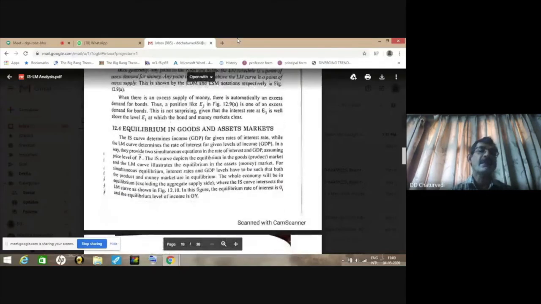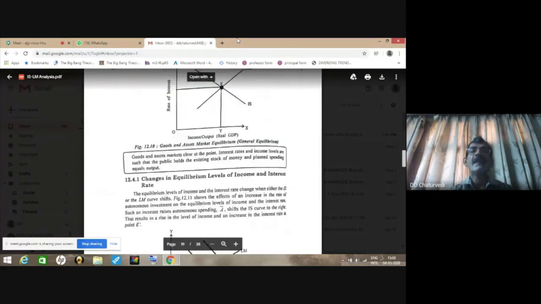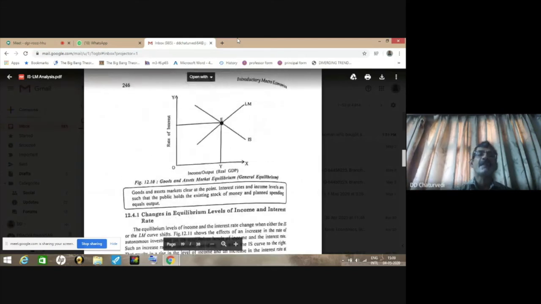The next subheading is very simple. We have simultaneous equilibrium in the goods and money market, which is the same as the product and asset market, when the IS and LM curves intersect each other. This happens in figure 12.10 at point E, where the IS curve, which is downward sloping, and the LM curve, which is upward sloping, intersect.